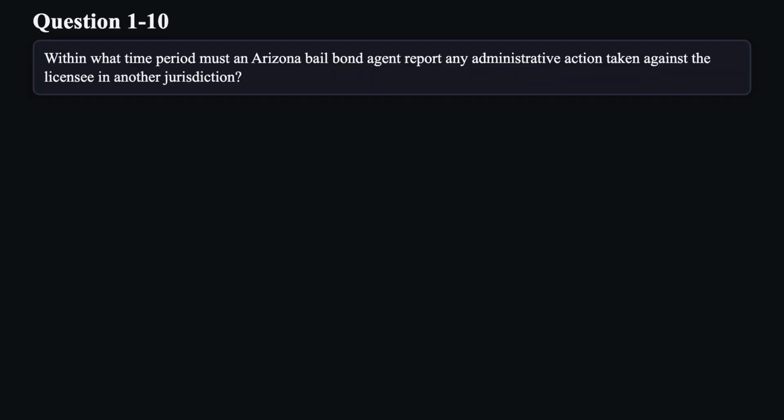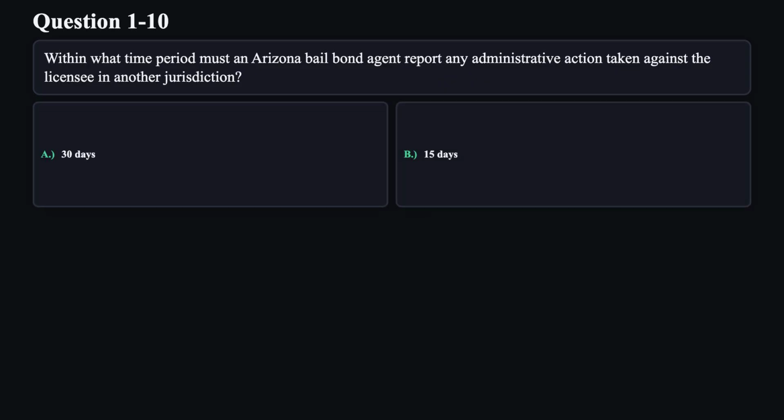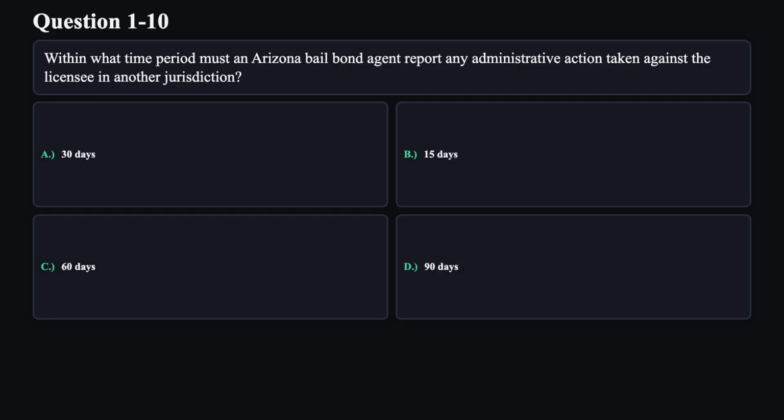Question 10. Within what time period must an Arizona bail bond agent report any administrative action taken against the licensee in another jurisdiction? A. 30 days. B. 15 days. C. 60 days. D. 90 days.